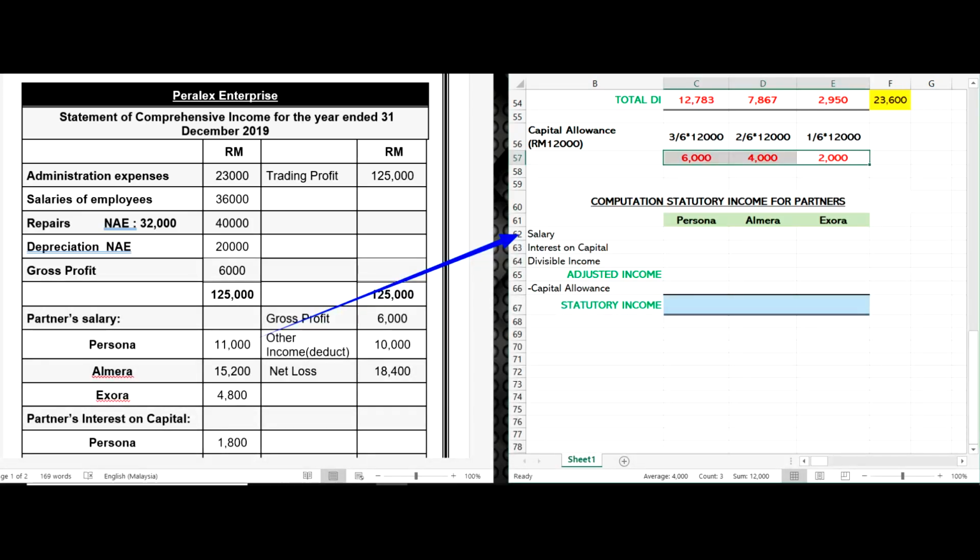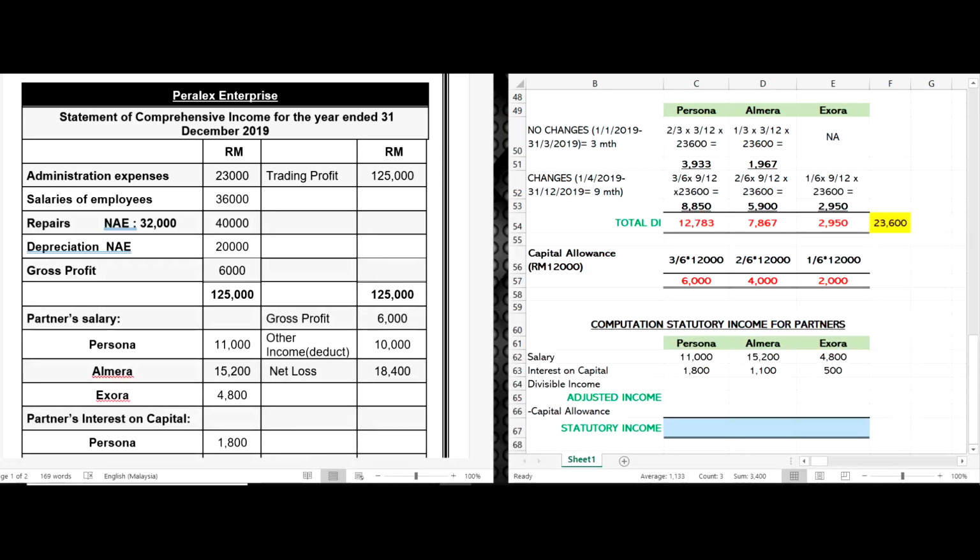So we just copy it back there: 11,000, 15,200 for Almera and Izora 4,800. Meanwhile, the interest on capital, we are going to put here. Whatever you have in the statement, you just copy it back. So that's the amount of interest on capital for each partner.